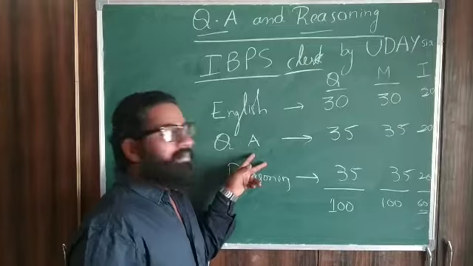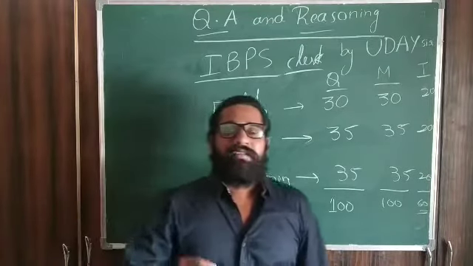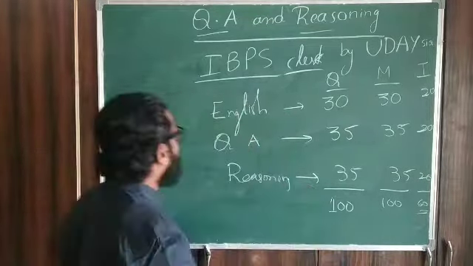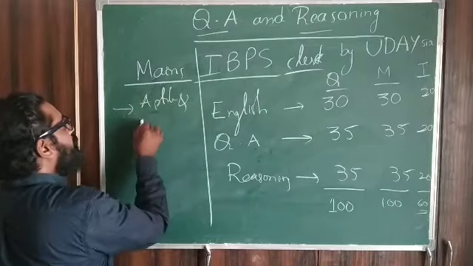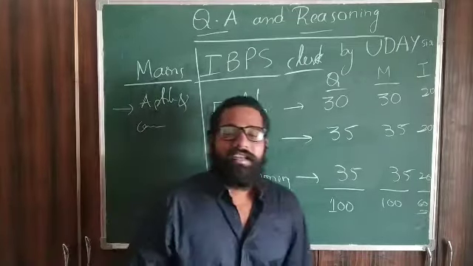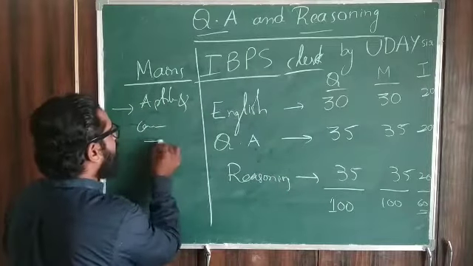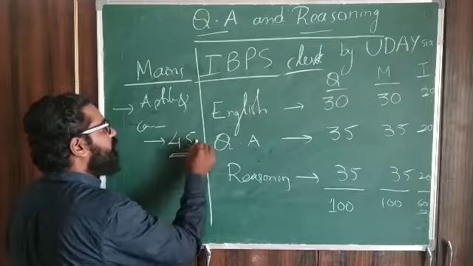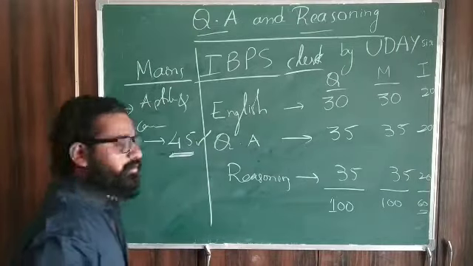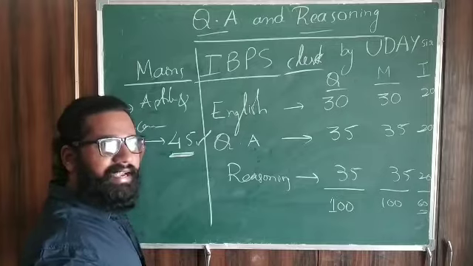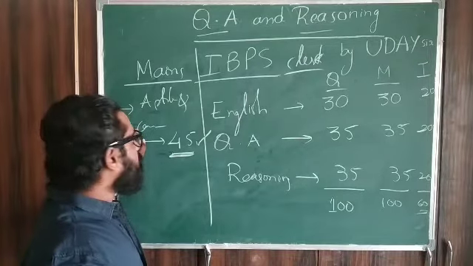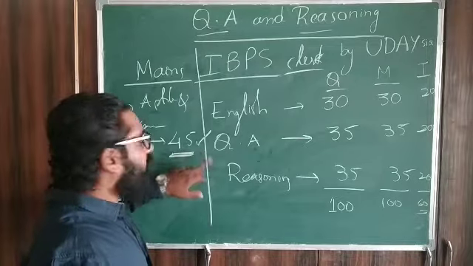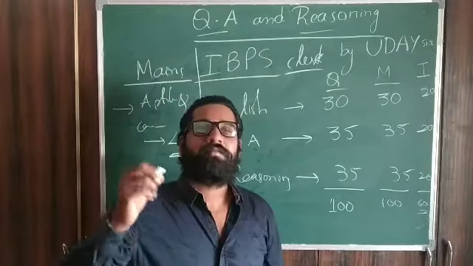So if you properly prepare these two, this will be helpful in your mains examination also. Is that clear? If you take the mains examination, you again have aptitude or computer aptitude. Quantitative aptitude as well as computer aptitude contains 45 questions. This is the more weightage. Quantitative aptitude, reasoning and computer aptitude contain 45 questions, which is more weightage.